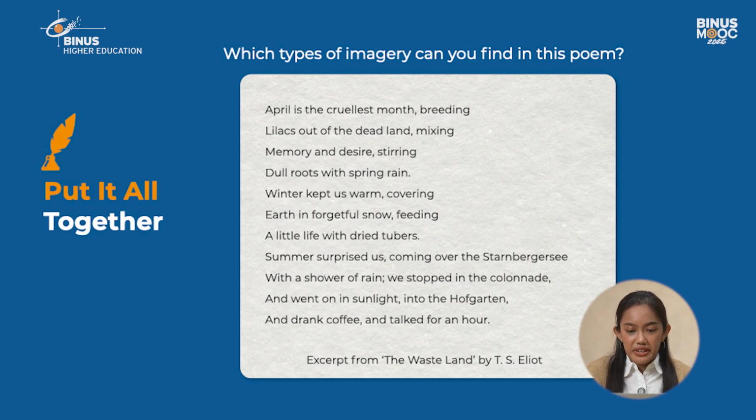For tactile imagery, you can think about the dried tubers. It's very dry. There's a shower of rain covering earth, stirring. And perhaps for gustatory, there's the drinking of coffee in the last line, and auditory, while talking for an hour. So you really imagine the world that this poem builds using your five senses.